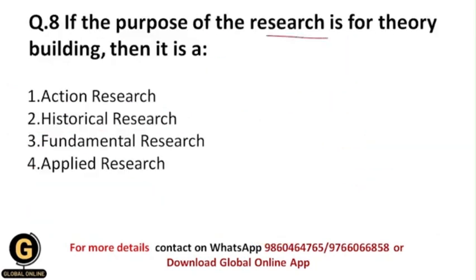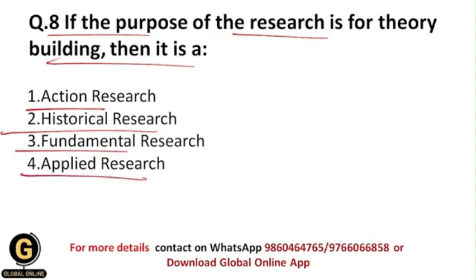If the purpose of the research is theory building, then it is a... So if any kind of research has the purpose to develop a theory, then obviously what is that research? Whether it is action research, historical research, fundamental research, or applied research. So obviously students, the correct answer is fundamental research. As I have told you in this video, within fundamental research we formalize the theory. Our main aim is theory building, and this is the ultimate purpose of fundamental research. That's why here the correct answer is 3.